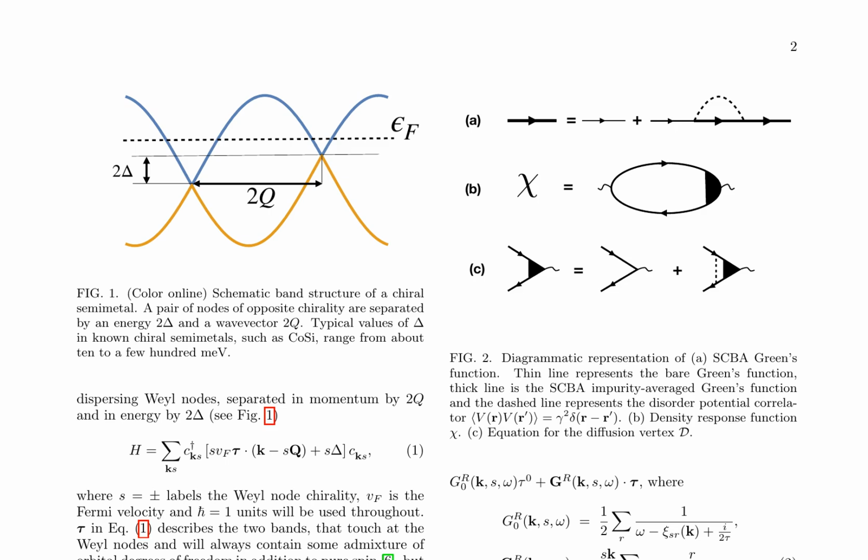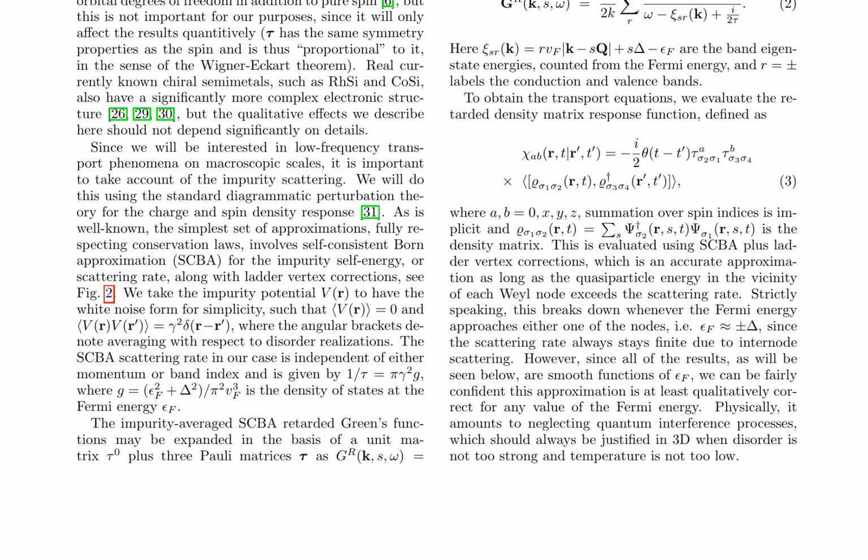The authors find that the spin accumulation in response to a charge current in chiral semimetals has a non-trivial non-monotonic dependence on the Fermi energy. The maximum spin accumulation is achieved when the Fermi energy coincides with the location of one of the nodes and decays away from this value.